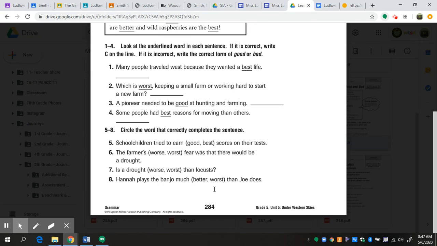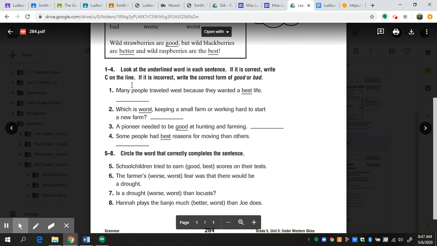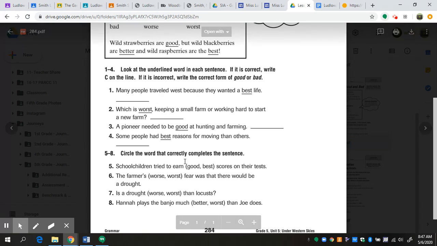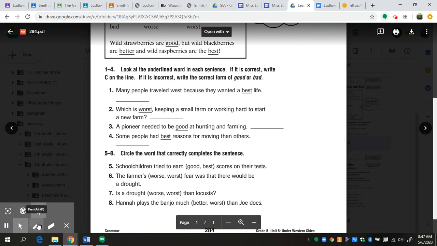Okay, let's take a look at numbers 1 and 2 and 5 and 6. Once again, just bear with me while I'm writing because you guys know I'm super terrible at it. So let's look at what our directions say. Look at the underlined word in each sentence. If it is correct, write C on the line. If it is incorrect, write the correct form of good or bad. So we're going to read the sentence first. If it's correct, we're just going to put a C. And if it's incorrect, then we're going to put the correct form of good or bad.